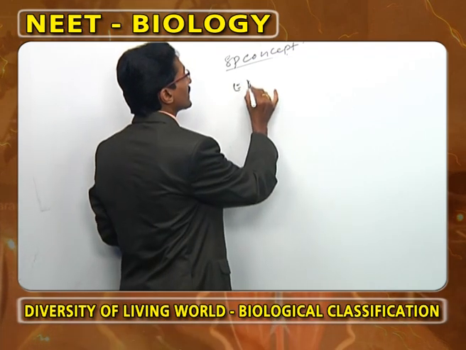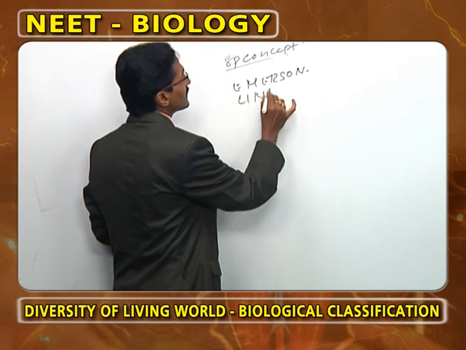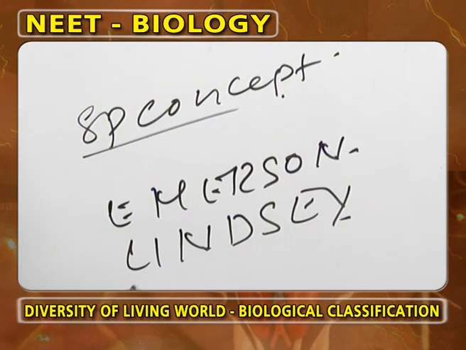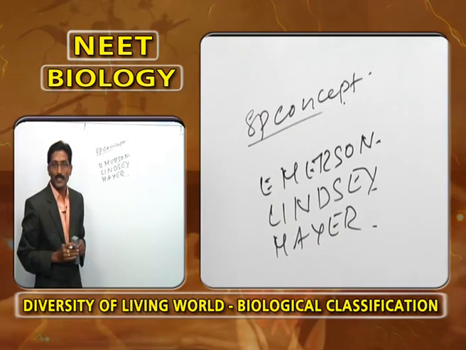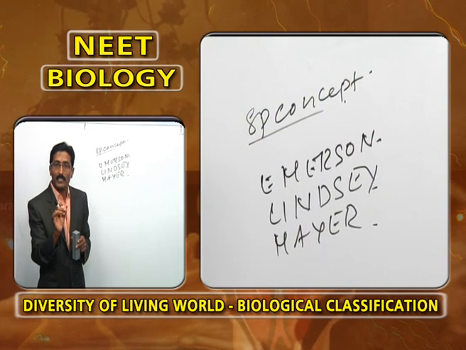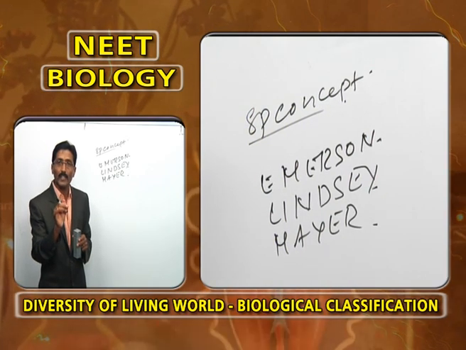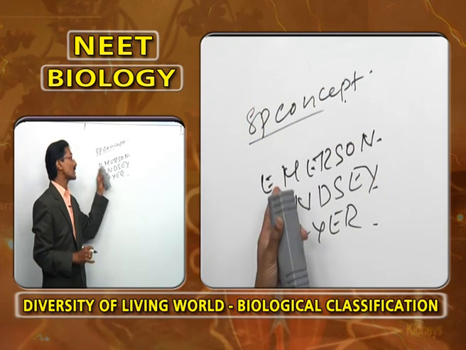One is Emerson, the second is Lindsay, and the third is Mayer. Now, according to Emerson, what is meant by species? A genetically distinctive, reproductively isolated natural population. That is species in the words of Emerson.